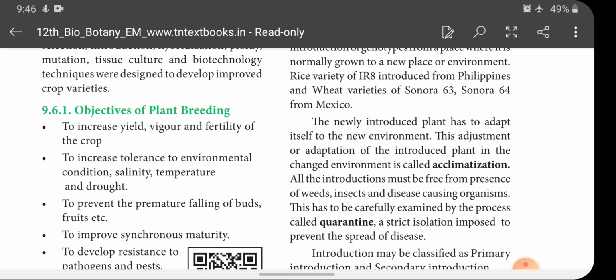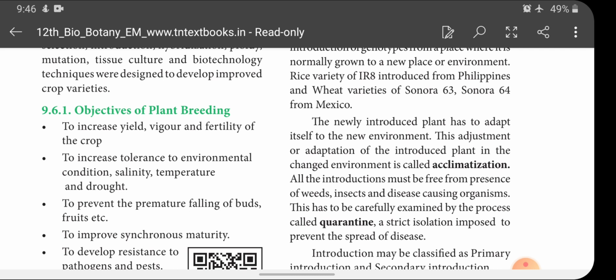Acclimatization. All the 2 mark questions, children, bracket it. All the introductions must be free from the presence of weeds, insects and disease-causing organisms. This has to be carefully examined by the process called quarantine, and a strict isolation imposed to prevent the spread of disease. Nowadays you are very familiar with this quarantine, isn't it?